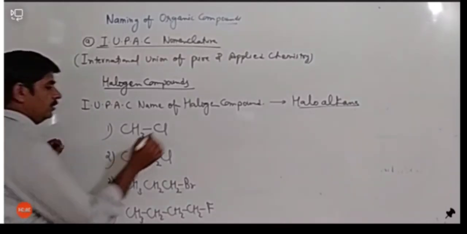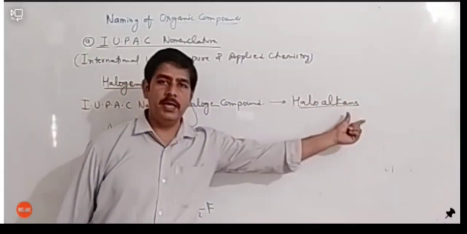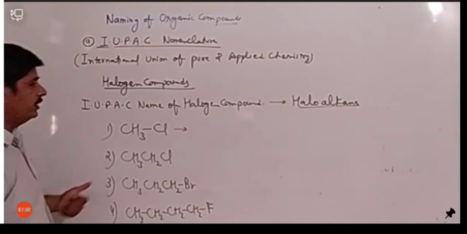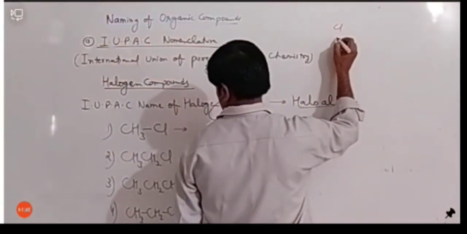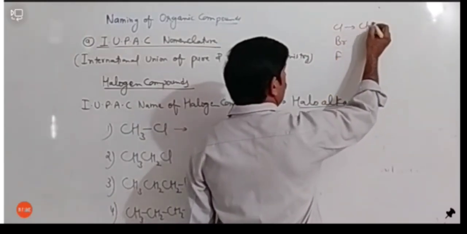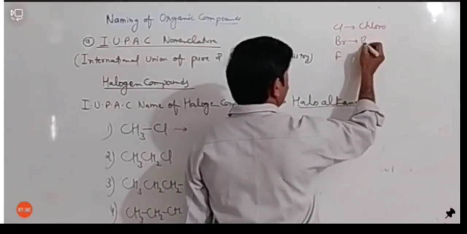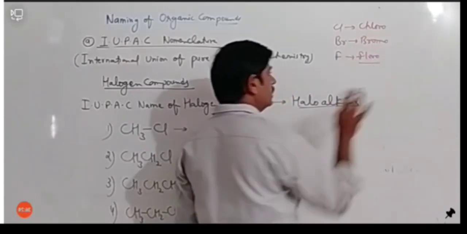In the first compound, as I said, we have to write the halo, then alkane. How many types of halo do we have? We have Cl, Br, F. Cl is called chloro, Br is called bromo, F is called fluoro. These are halo.